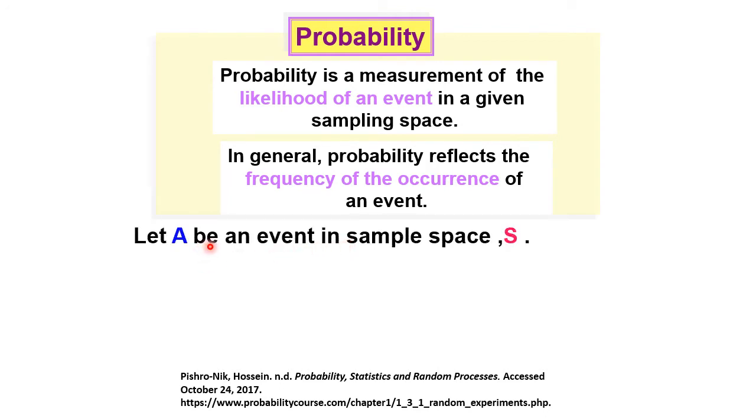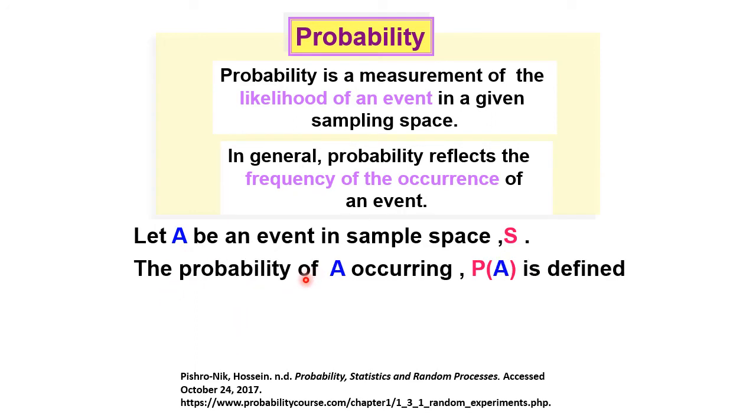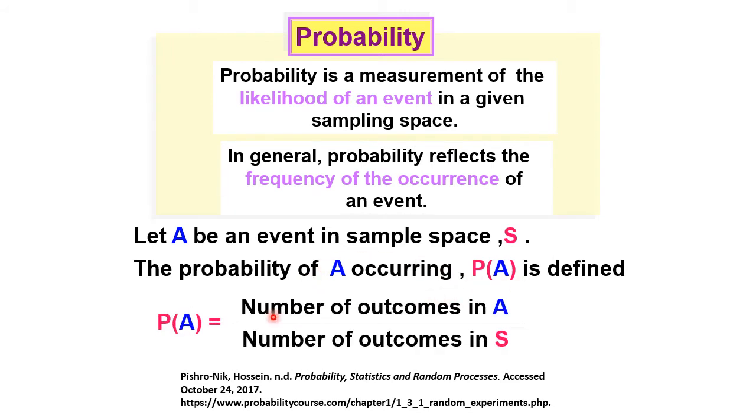The sample space, as I said earlier, is S. Let our event be event A, the next event will be event B, and so on. The probability of event A is given by the number of outcomes in A and the number of outcomes in S, in other words, n(A) over n(S).